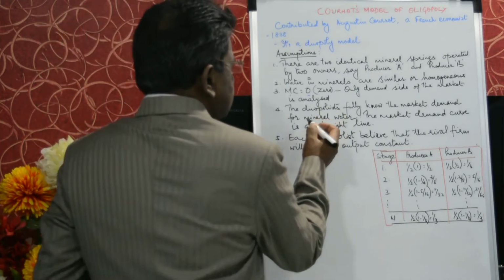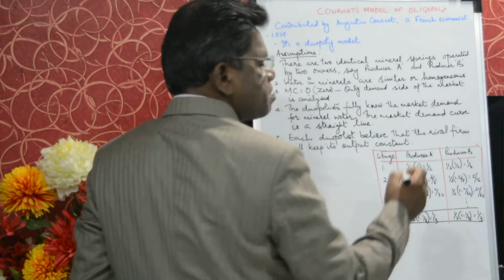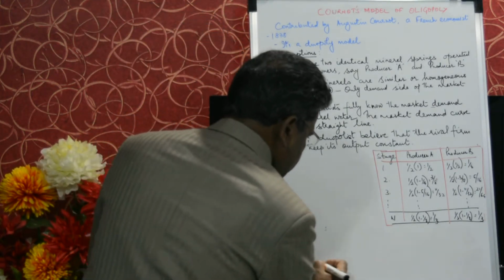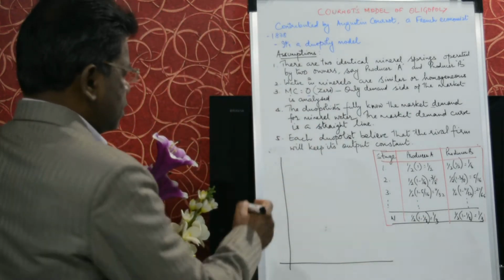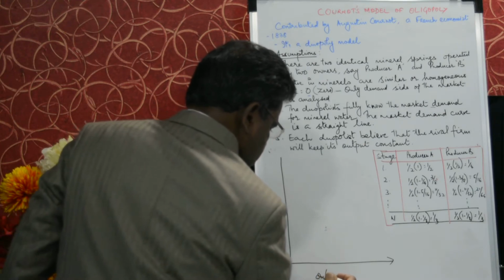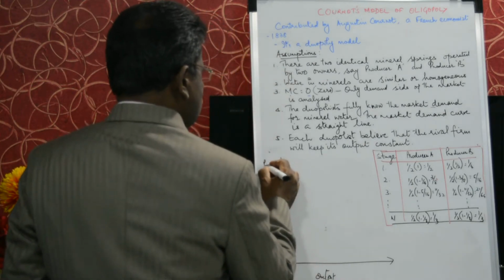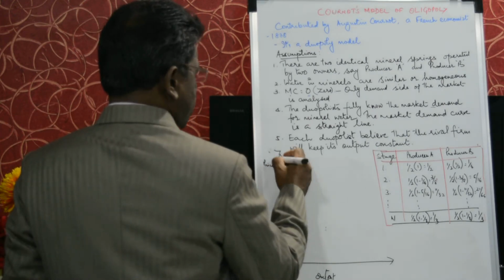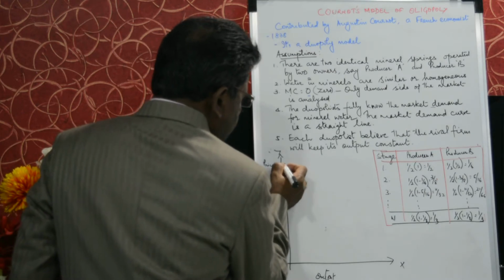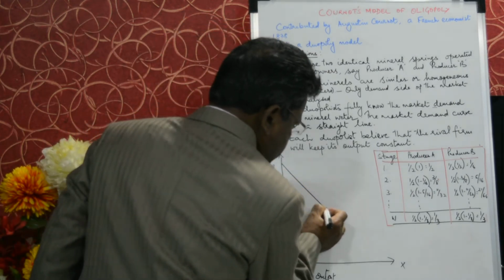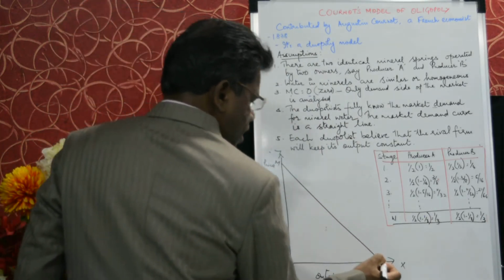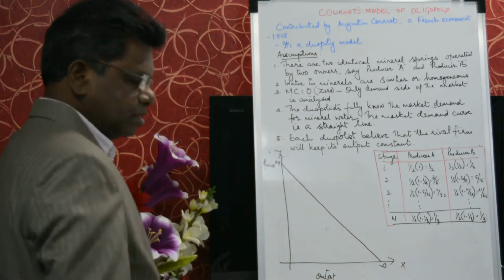As I said, the duopolists fully know the market demand curve. Let us draw the market demand curve. On the X-axis we mention output, and the Y-axis is the price. Let's see, the demand curve of the market is this one. Let's say market demand curve MD.